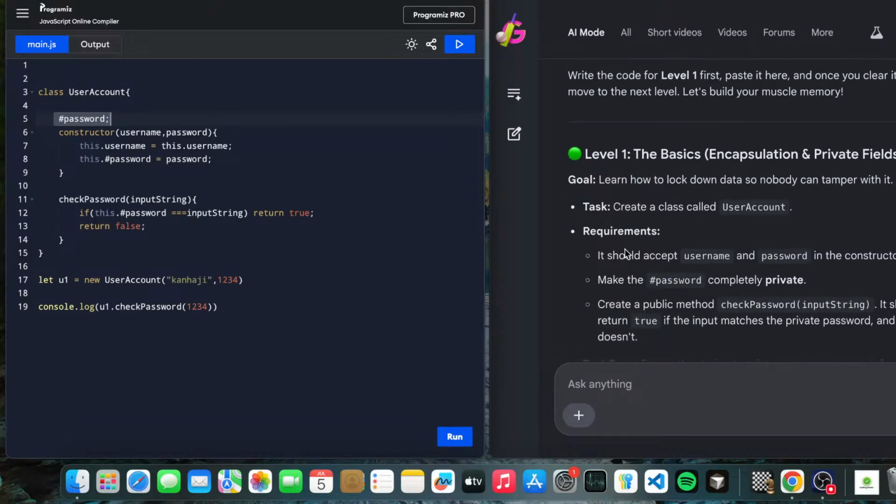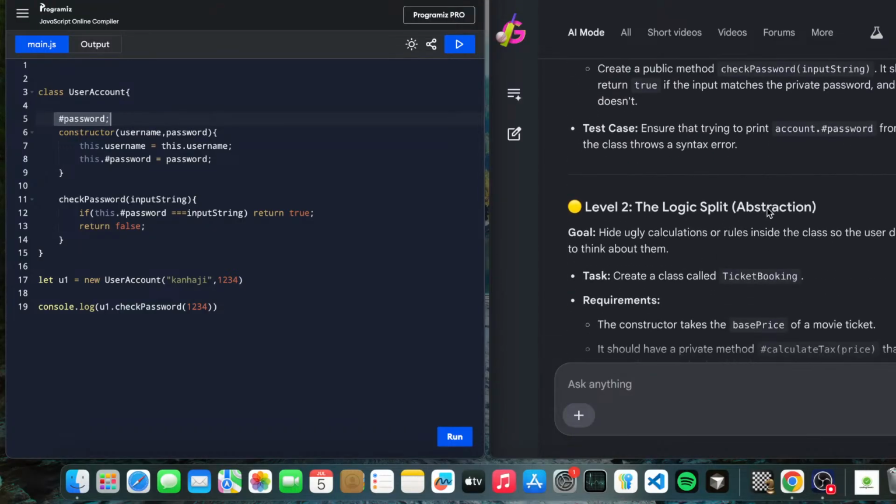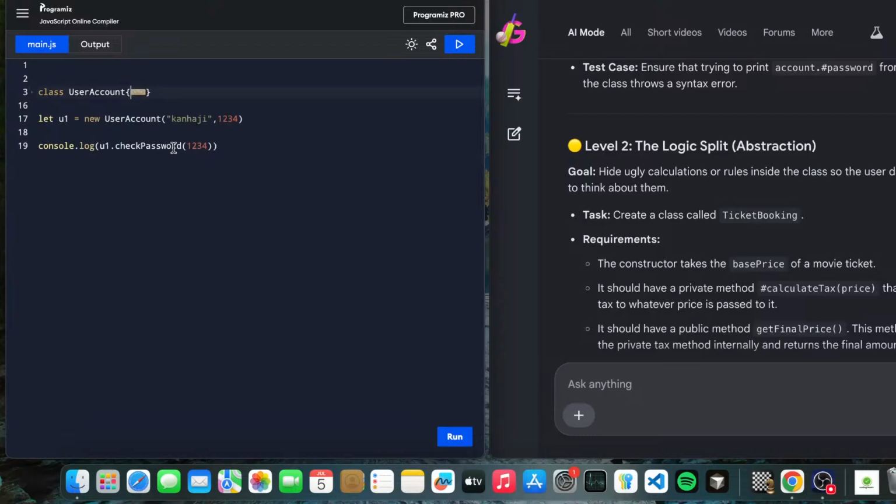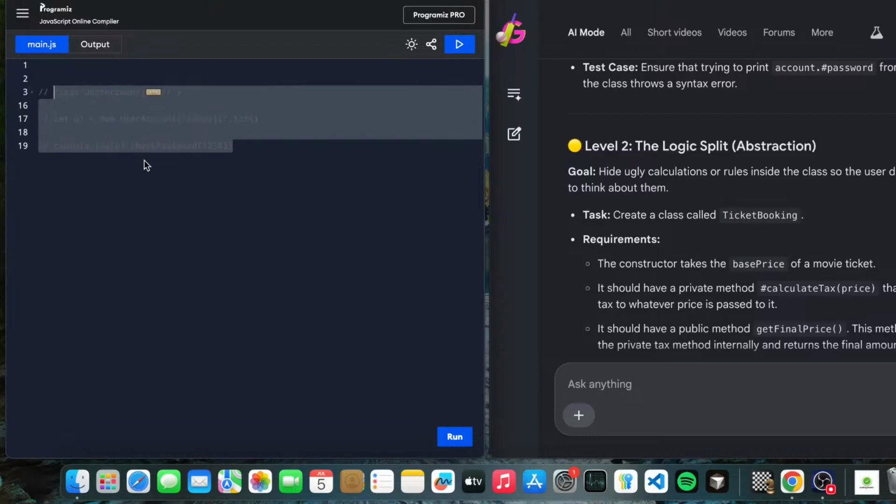So let's move forward. Level 2 logic split is abstraction. Basically abstraction means hiding the complexity of things. So we have to hide the ugly calculations or rules inside the class, so the user doesn't have to think about them. Okay, let's understand these questions. For now we are commenting this out. We will check at the end of the question solving, so we will get feedback from our AI, so we can update our skills accordingly and debug all the errors we are lacking.